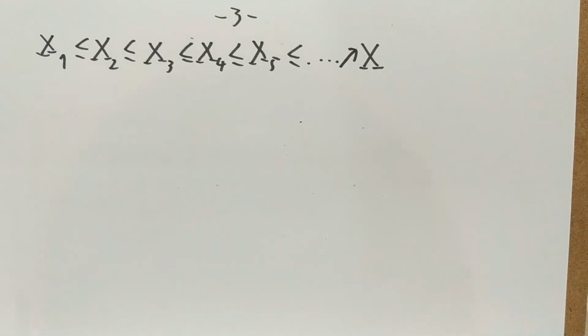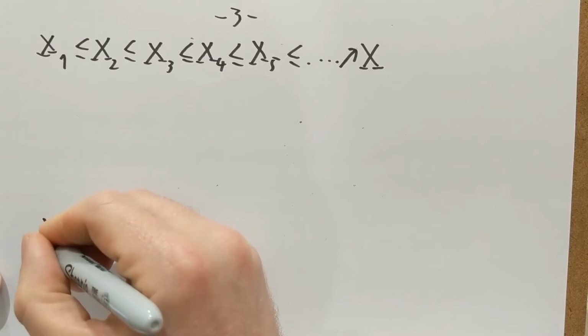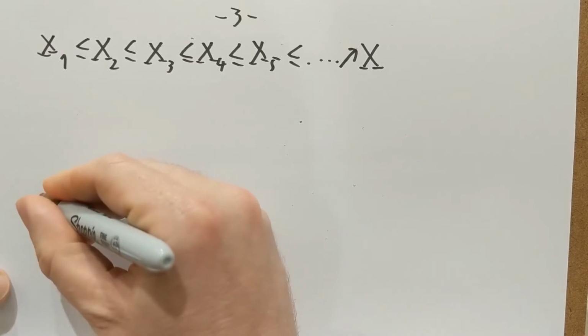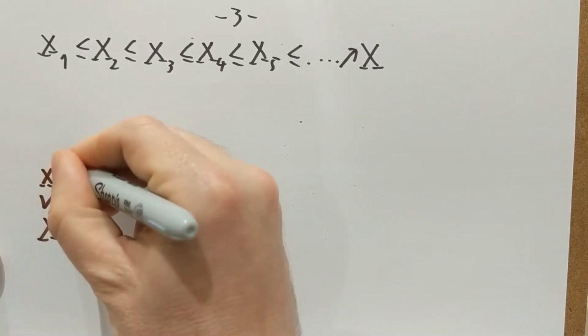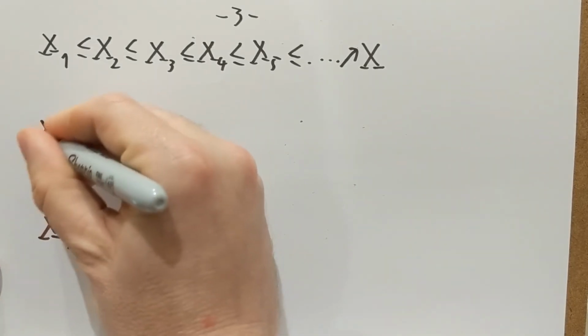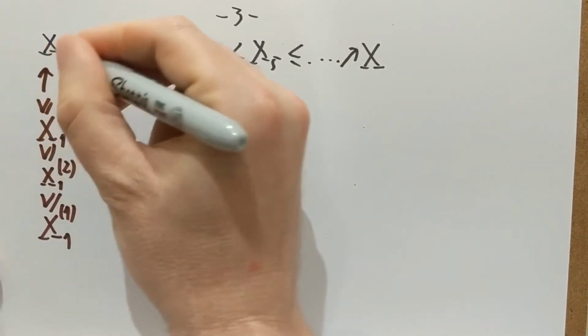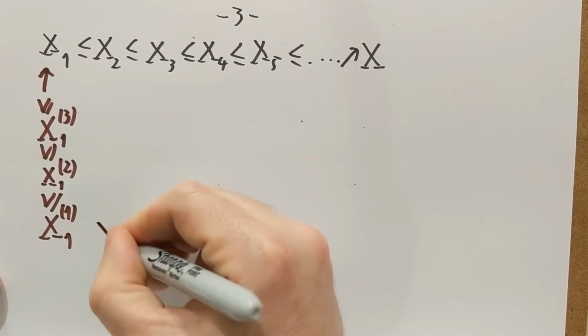And now what I'm going to do is put here this other sequence for every n in this row. I'm going to put down x11, which is less than or equal to x12, which is less than or equal to x13, and so on and so on. They converge in an increasing fashion to the first member of this black sequence. Okay? And now I'm going to do the same for all of them.